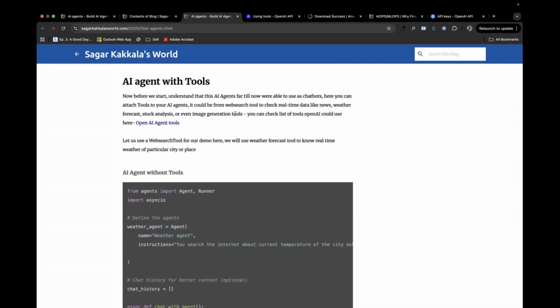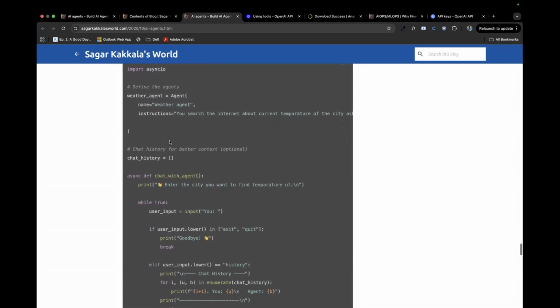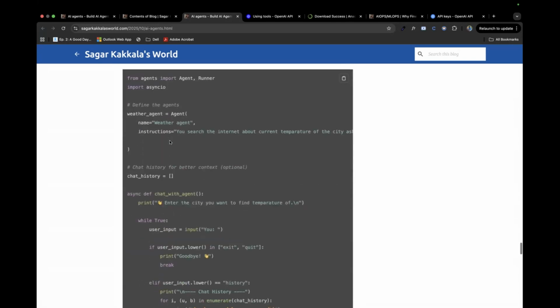Web search is nothing but it'll actually search the web, search the browser and check the current status. Let's say you want to check the news in the US about tariffs, and your chatbot won't be able to do that because it does not have access to the internet. For it to have access to the internet, we'll be attaching a tool. And here, to access the internet, we'll be attaching the web search tool. We'll be seeing that.